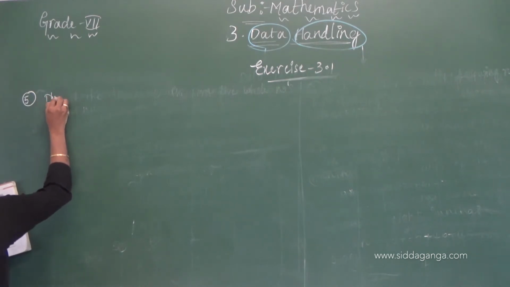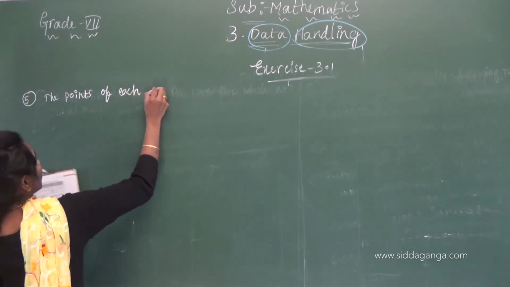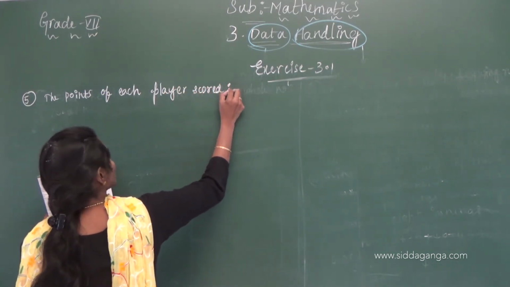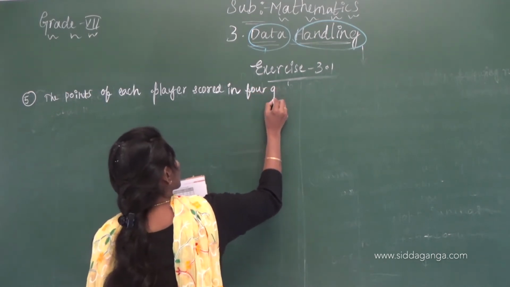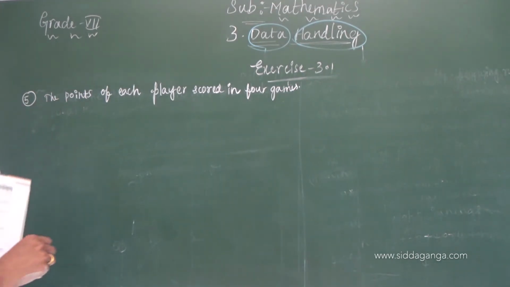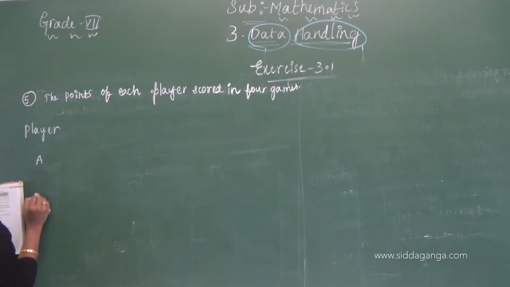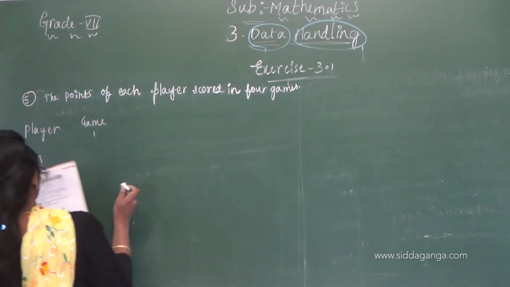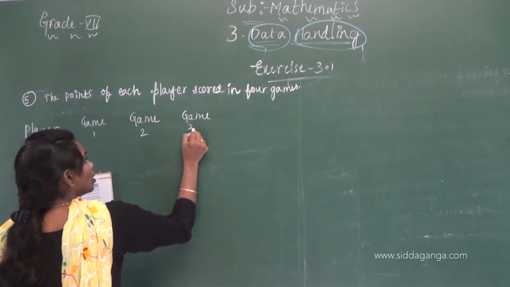Players A, B, C. Game 1, Game 2, Game 3, Game 4.